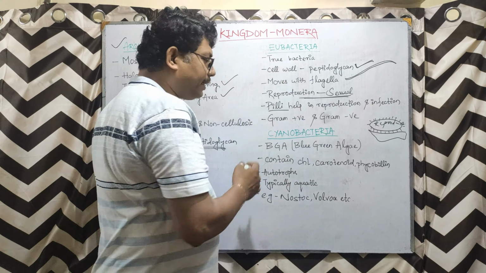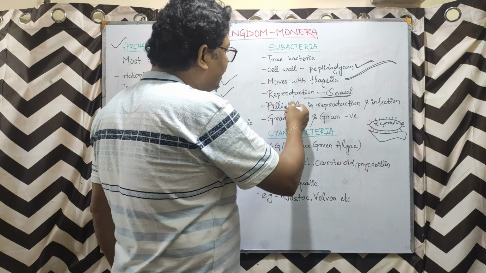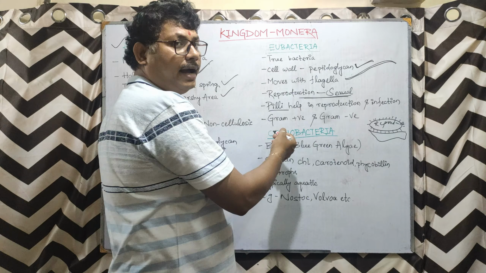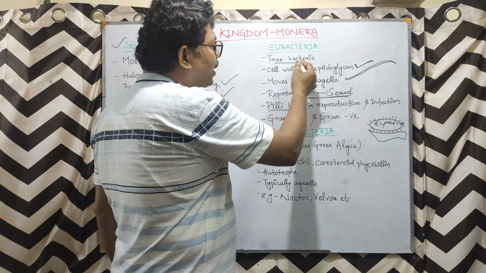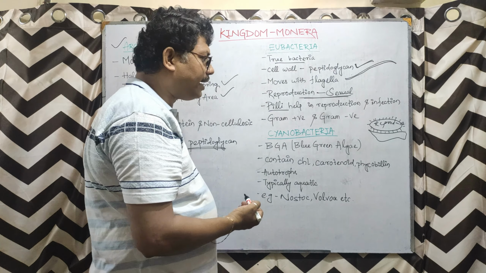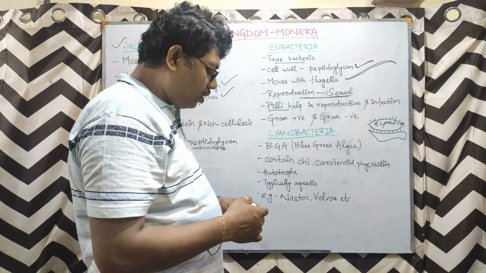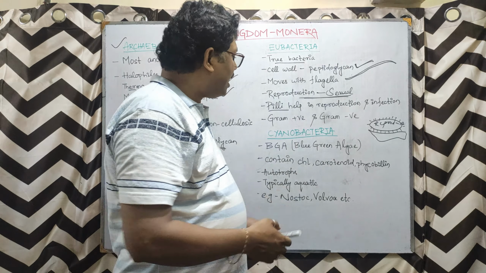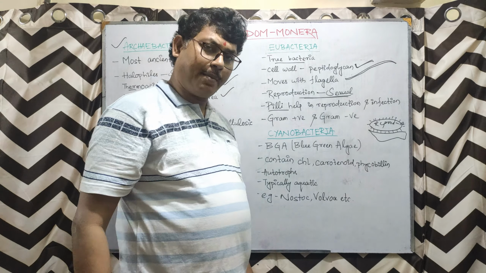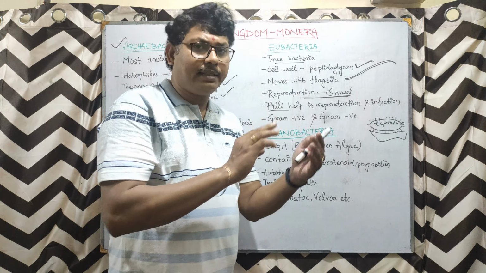So the Eubacteria shows all the characters of bacteria, hence this is called true bacteria. Eubacteria is treated as true bacteria. Now these Eubacteria are either gram positive or gram negative according to the stain they take.